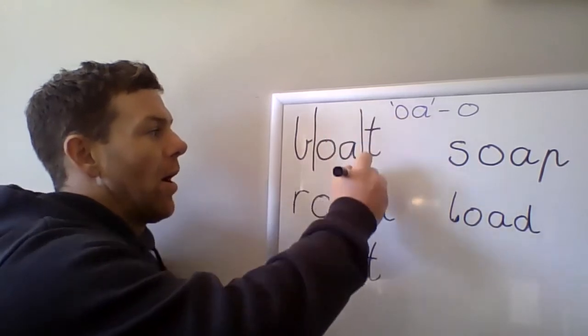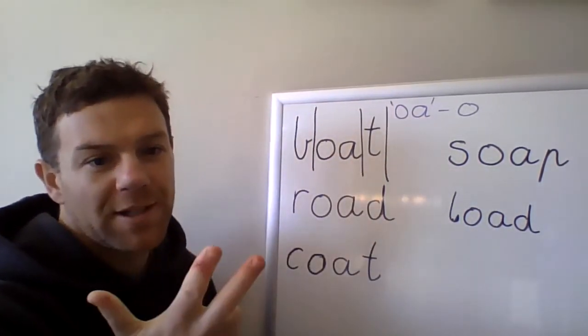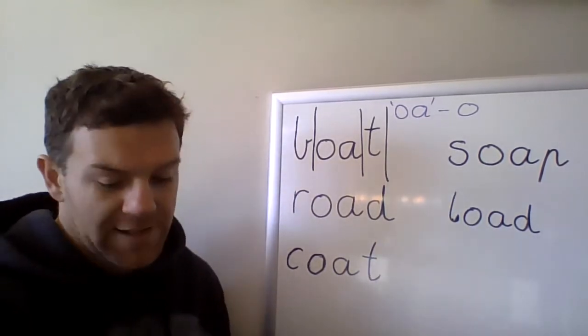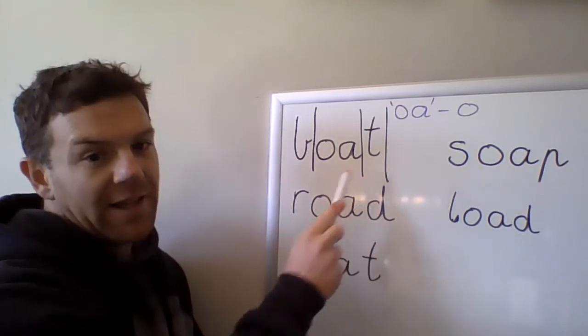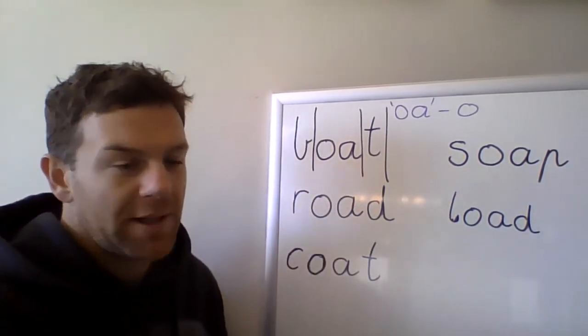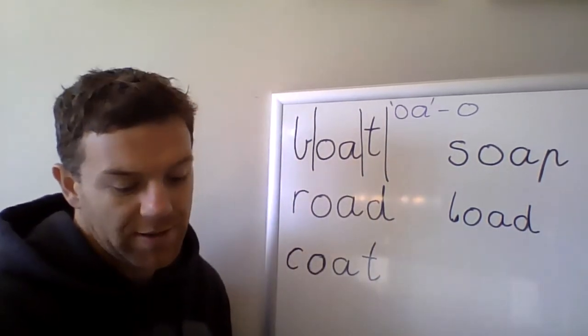B, O, T. The letters are B, O, A, T. So the part we need to remember in this word is the digraph OA that makes the O sound.